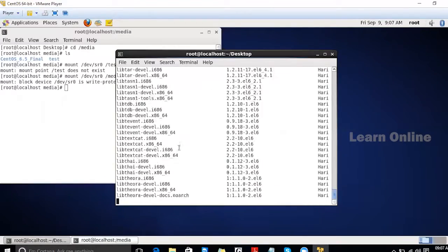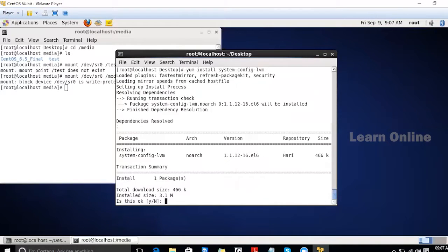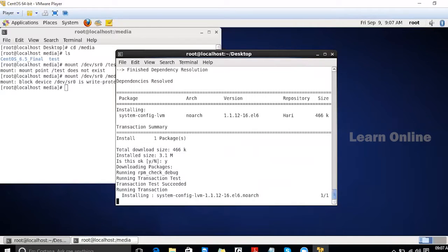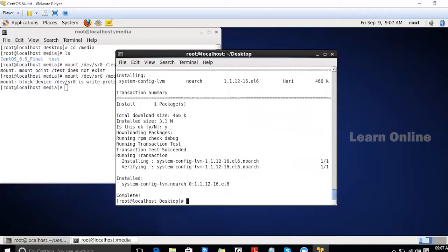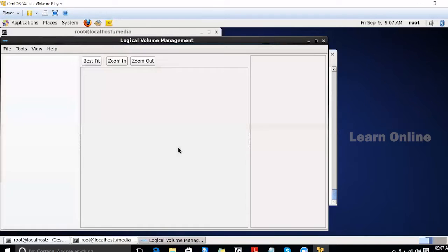Now we'll try to install it. yum install. Yes, it is installed. So now we can use that command system-config-lvm for managing LVMs graphically.